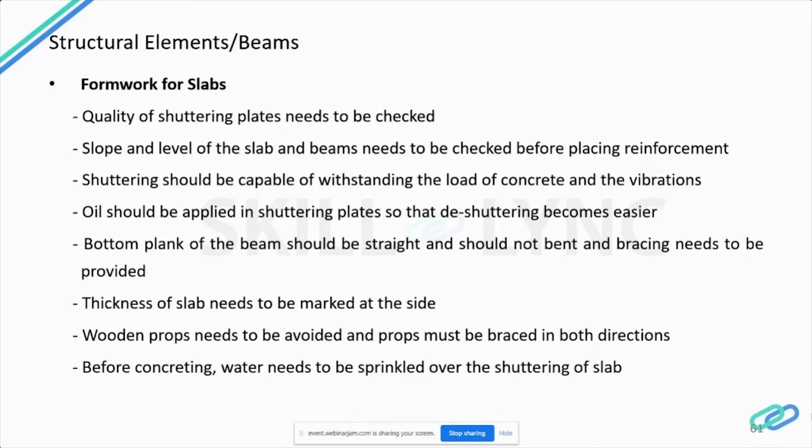The slab thickness should be marked on the sides of the slab, and wooden props should be avoided as far as possible, because they may tend to slip off. Props must be braced in both directions by tubes or fixed couplers, and a 45-degree prop angle should be maintained for safety purposes.